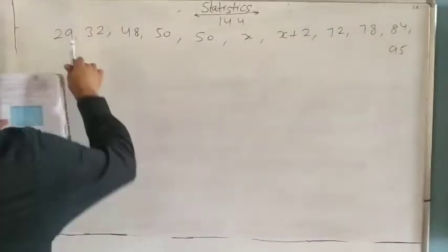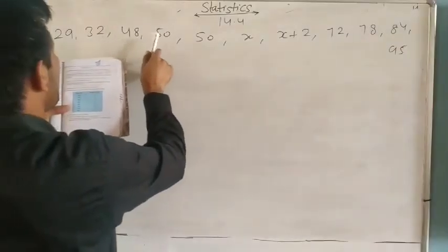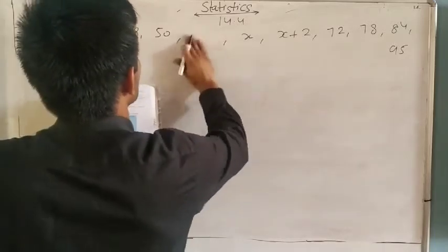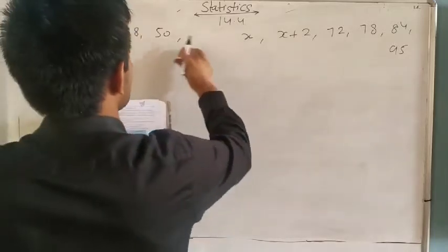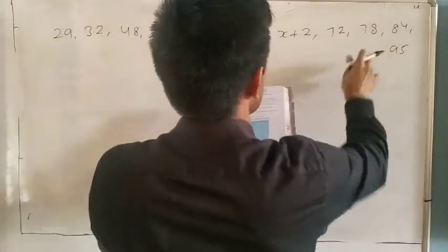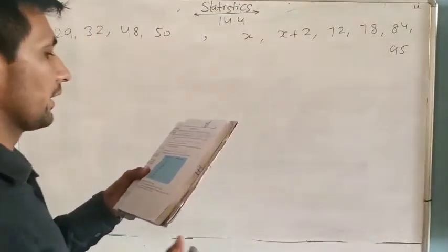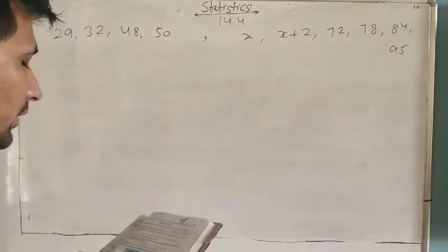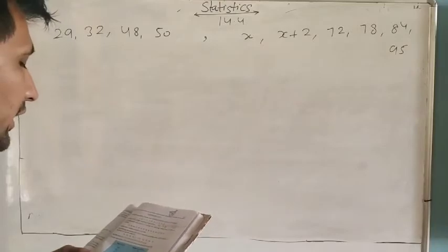The data is 29, 32, 48, 50, x, and x plus 2, 72, and so on. The median is already given, 63.